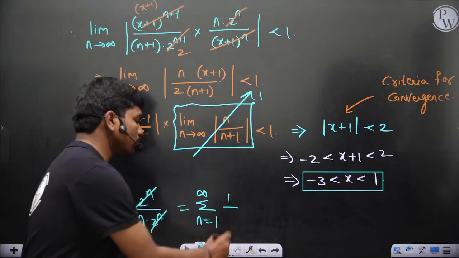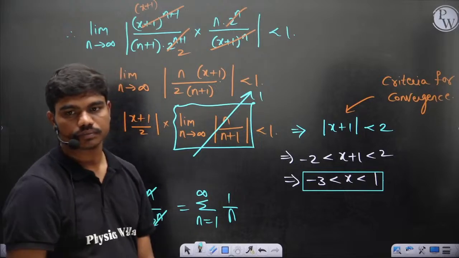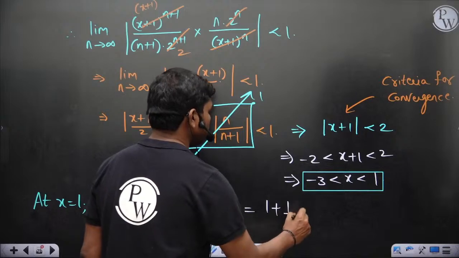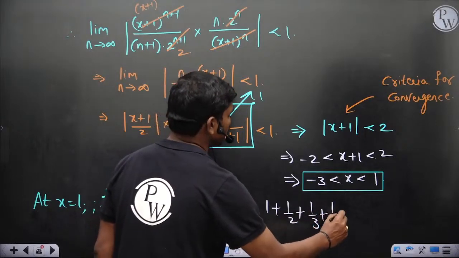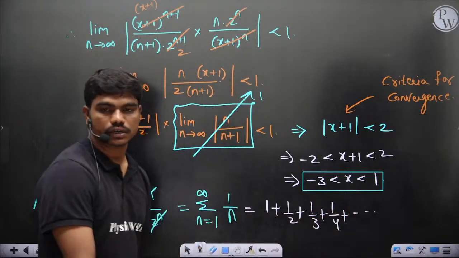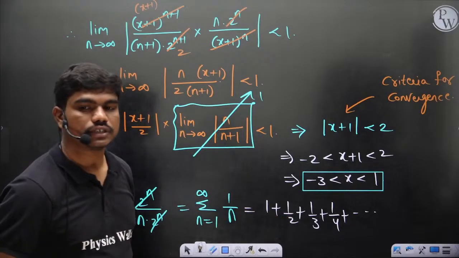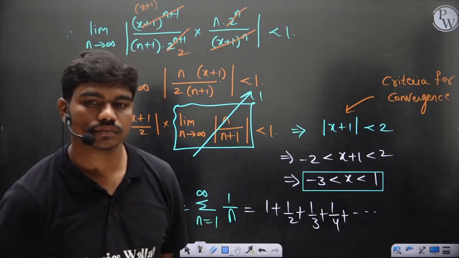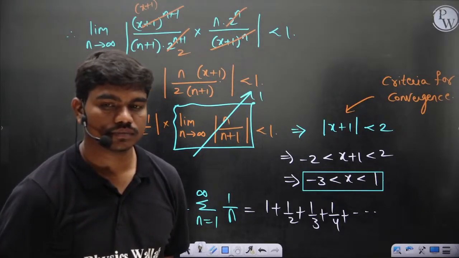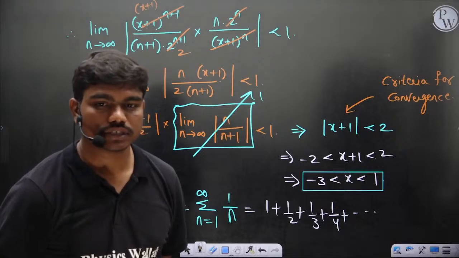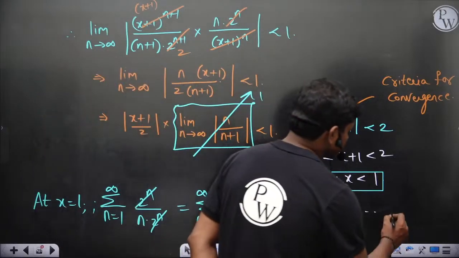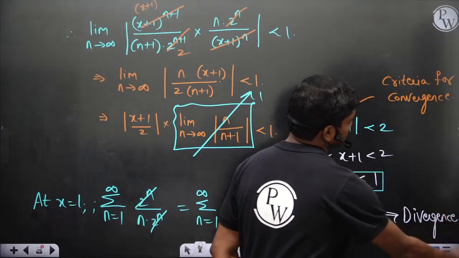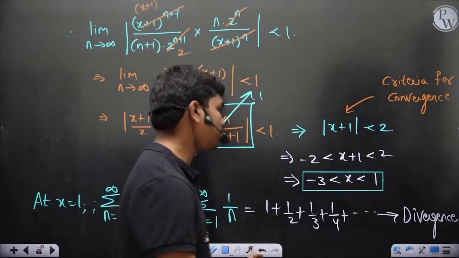Now can someone tell me what happens to the series at this point? If you take this series of 1 plus 1 by 2 plus 1 by 3 plus 1 by 4 and so on, will this series converge or diverge? It diverges. So this series will diverge, which can be shown generally in the ratio test, of course. So this diverges.